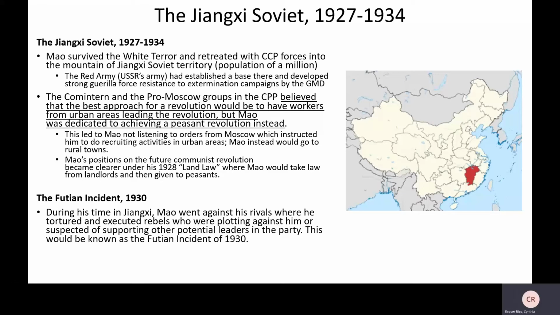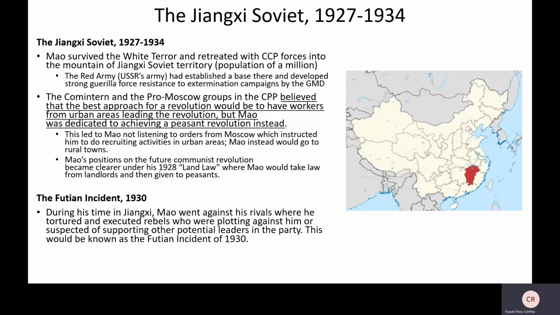This led to Mao not listening to the orders of Moscow, which is the capital of the USSR, the communists in Russia, which instructed him to start recruiting in bigger cities. But Mao was like, no. I'm going to the rural towns. I'm going to talk to the peasants. I'm going to recruit them.